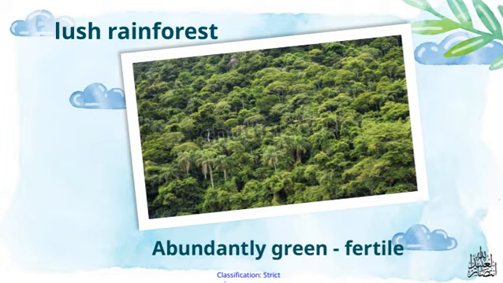The fertility of the land supports such dense growth, making it a crucial part of the ecosystem. Then we see lush rainforest. This is a perfect example of that abundance. Rainforests are among the most thriving and diverse ecosystems on Earth. Their lush vegetation isn't just beautiful to look at. It plays a vital role in regulating global climate and supporting countless species.